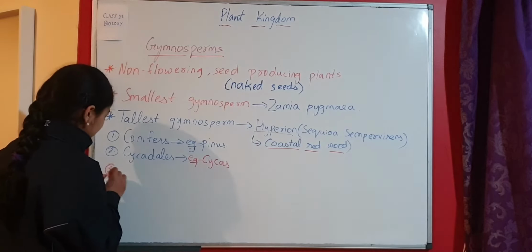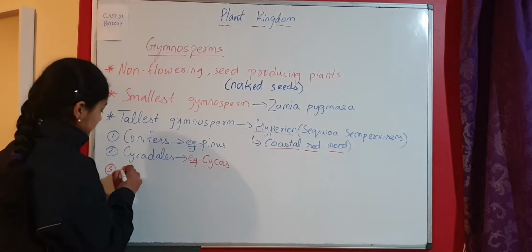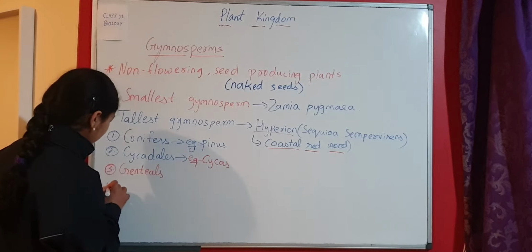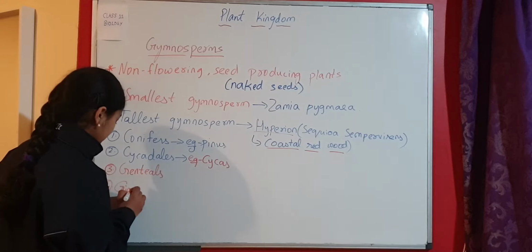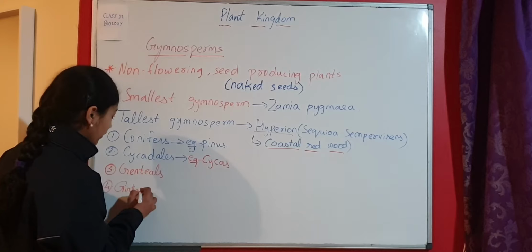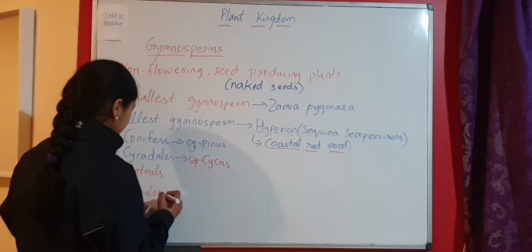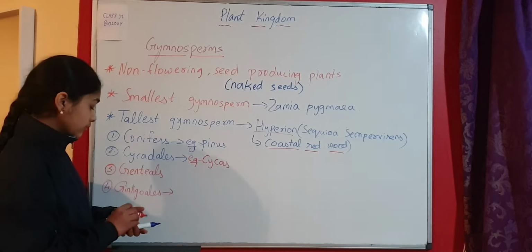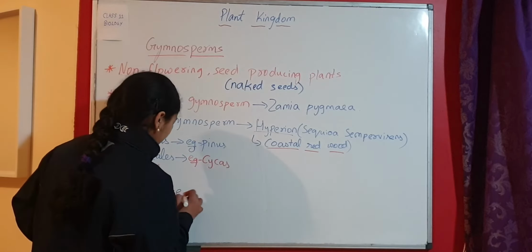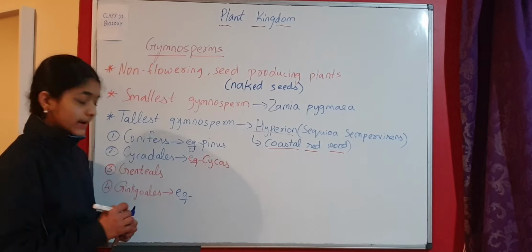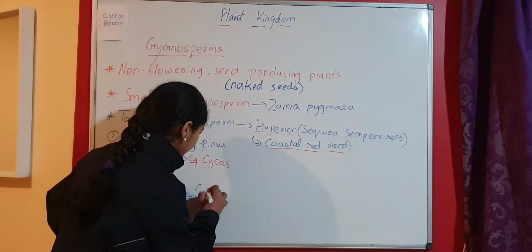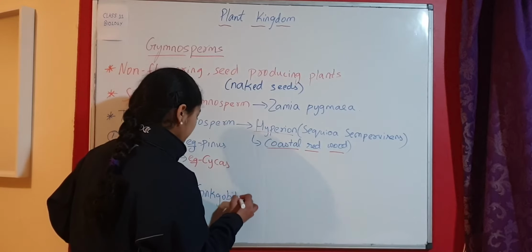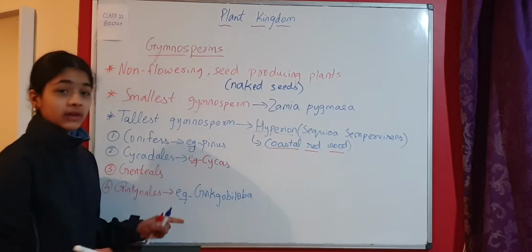The third one is Gnetales. And the fourth one is Ginkgoales. Ginkgoales is also a bit difficult. And Ginkgoales include a tree called Ginkgo biloba. Now this is a very important example.